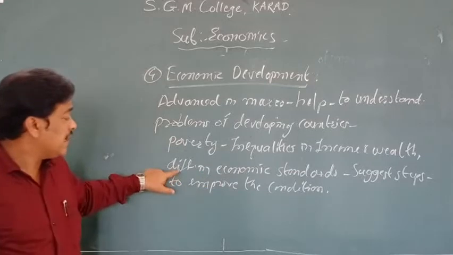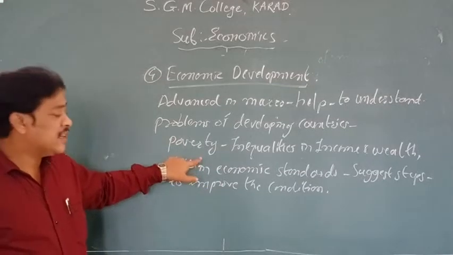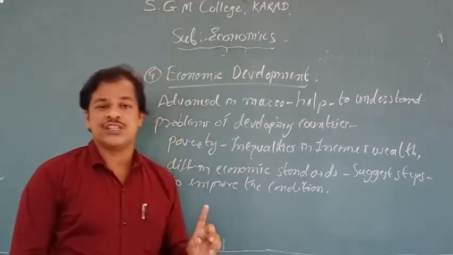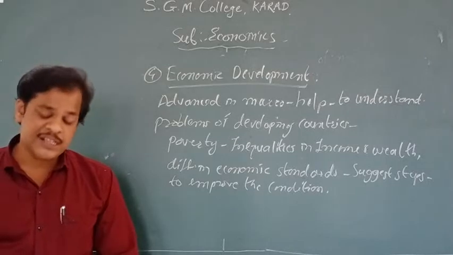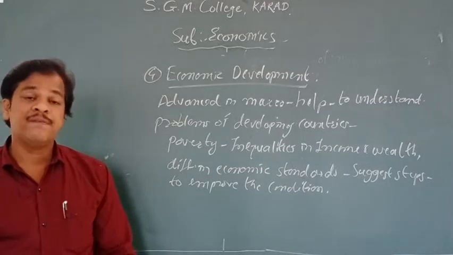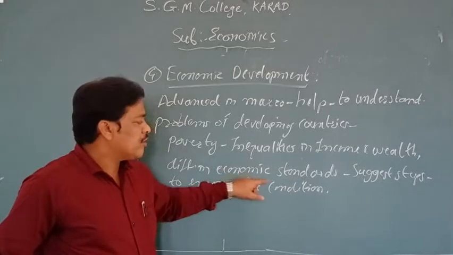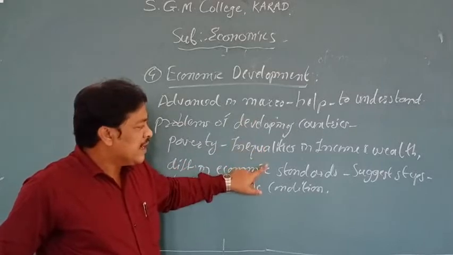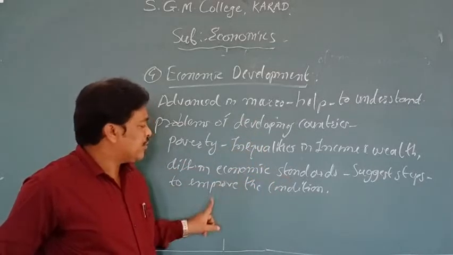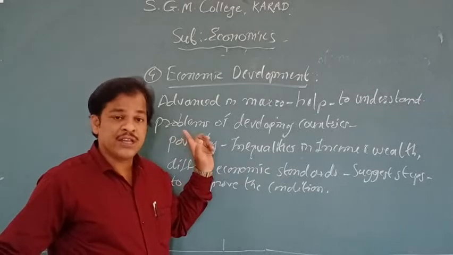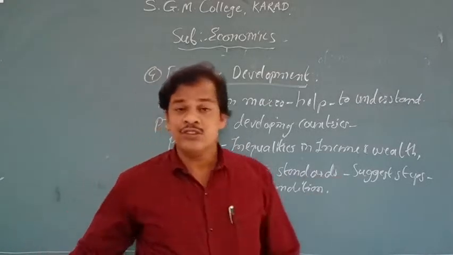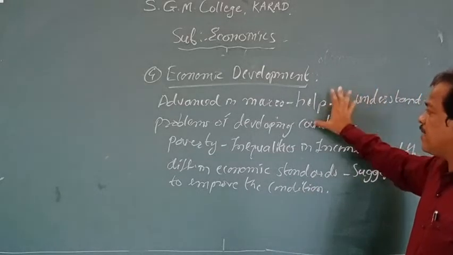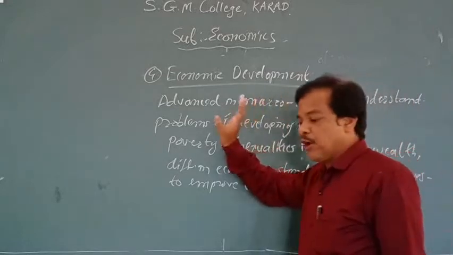Again, difference in economic standards. Standard is very important in economics: what kind of standard is there, and what kind of difference is there in standard. If people are very rich, they are in good condition and can spend more money. But if people are poor, they are not going to spend money. So the economic standard will remain low for poor people. It will definitely help you understand all these points. Again, it will suggest steps to improve the condition. Macroeconomics says how you will improve, what steps should be taken to improve the condition of people. So with the help of macroeconomics, it will definitely help you with economic development. That is point number 4.